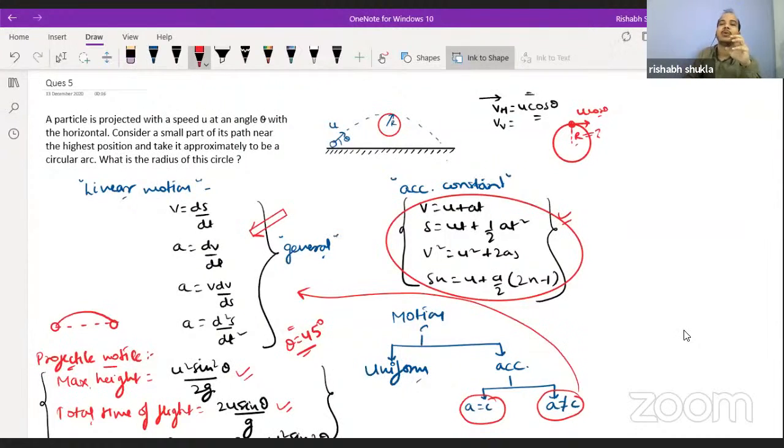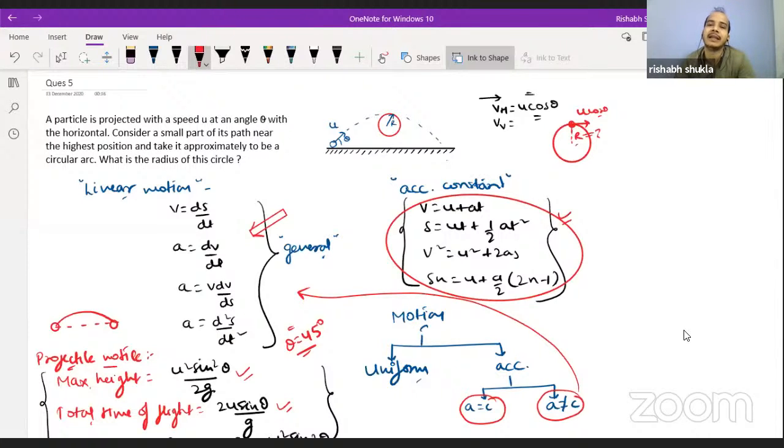They have asked. Now here you can apply either Newton's second law of motion, or you can go for D'Alembert principle. Anything you want. If you're applying Newton's law, then you are dealing with centripetal force. If you're applying D'Alembert principle or inertial force concept, then you are dealing with centrifugal force also.